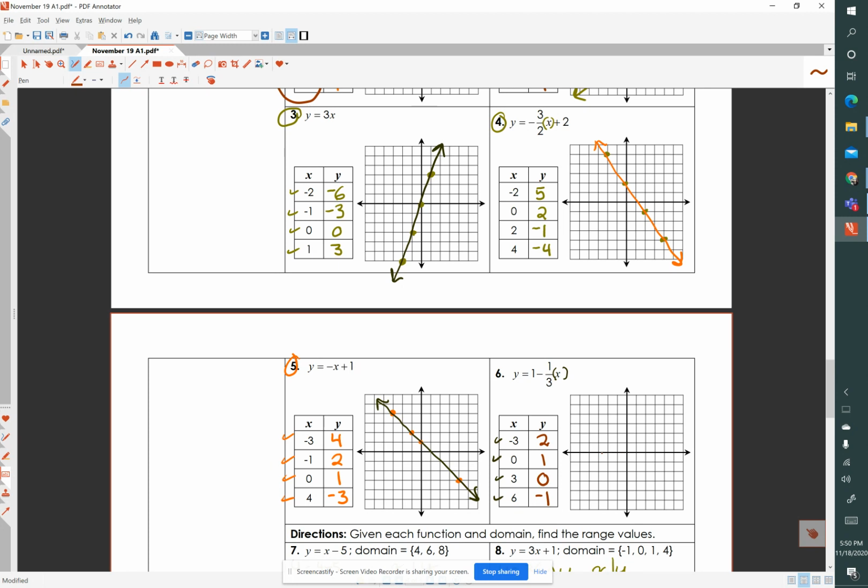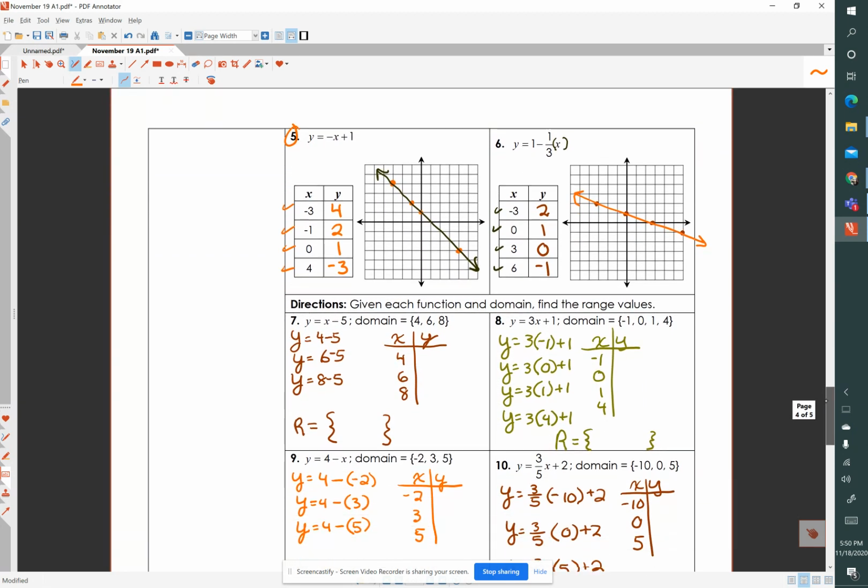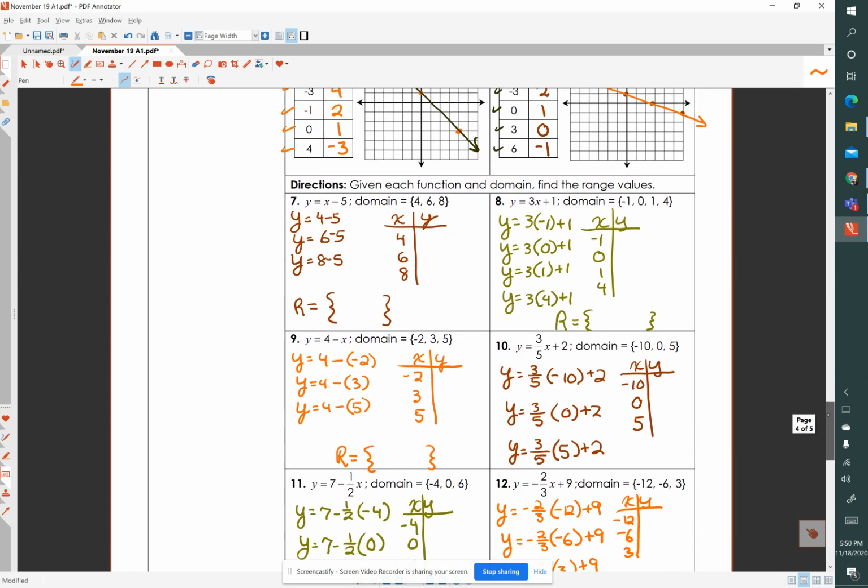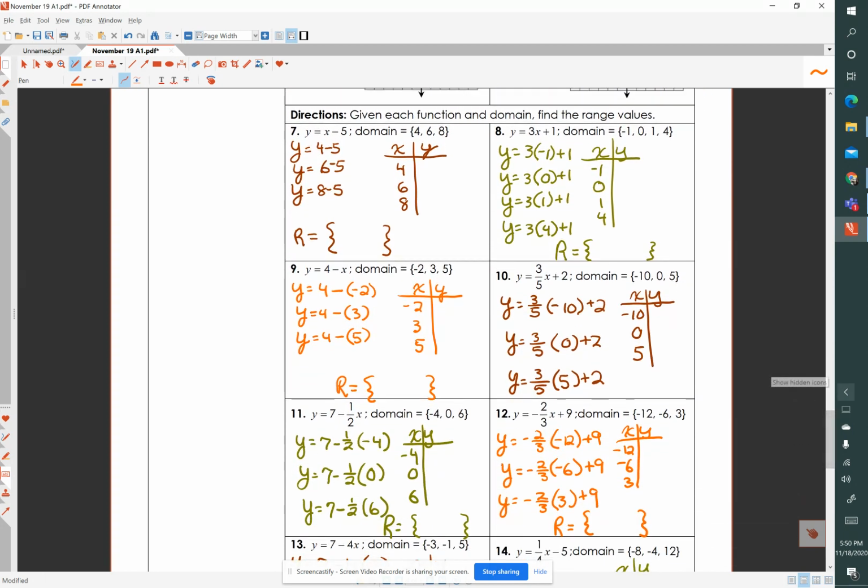And let's plot those points. Negative 3, 2, 0, 1, 3, 0, and 6, negative 1. And let's go ahead and connect those with a smooth line. And that is the graph of y equals 1 minus 1/3 x. So those are substitutions for finding the value of a function when given x values. But now we are looking at it from a slightly different standpoint.